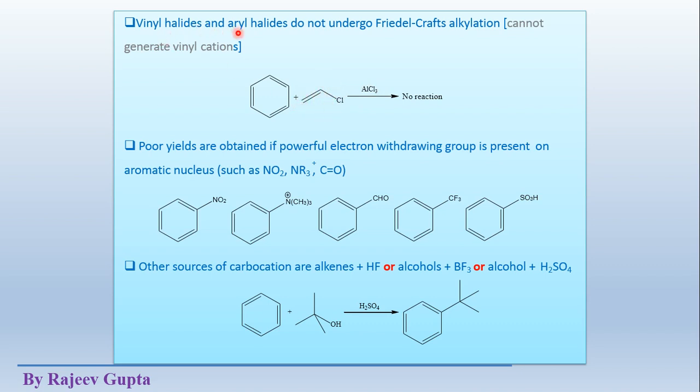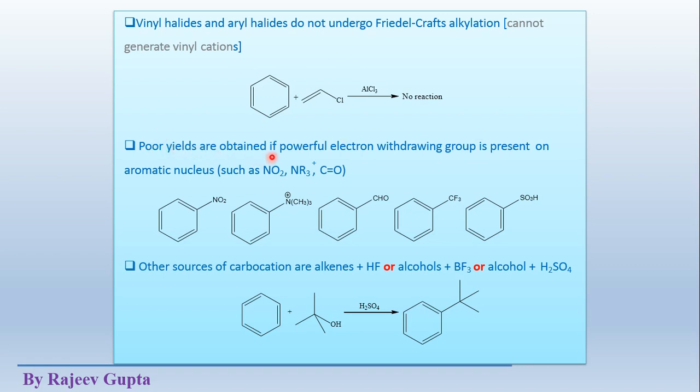So vinyl chlorides and aryl chlorides, this type of reagents cannot be used or do not undergo Friedel-Crafts alkylation because vinyl cations cannot be generated. Generation of these vinyl cations or aryl cations is not possible, so this reaction is not possible.